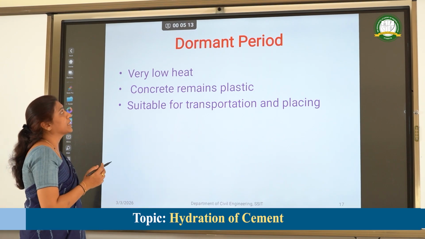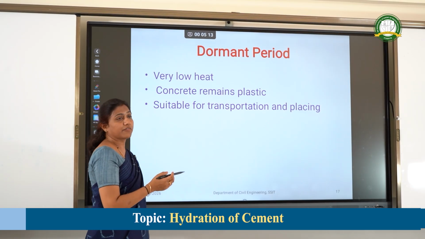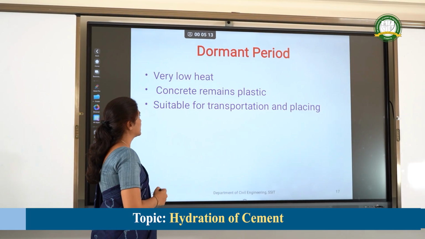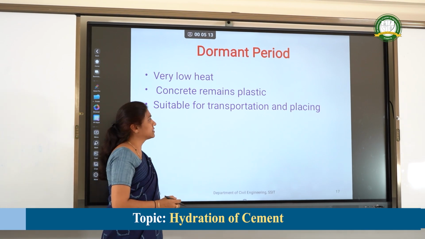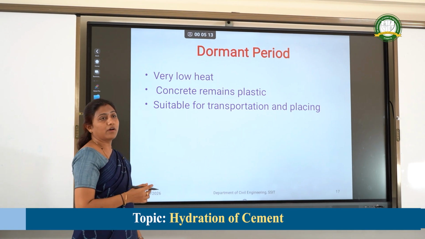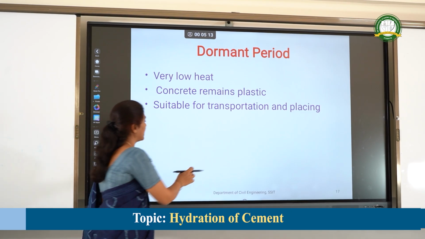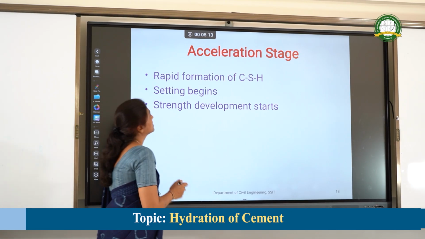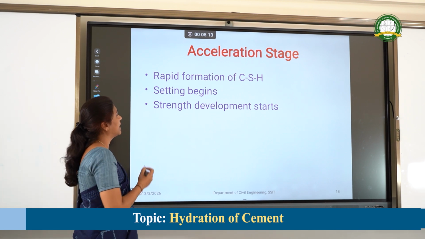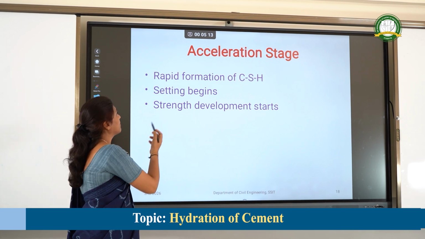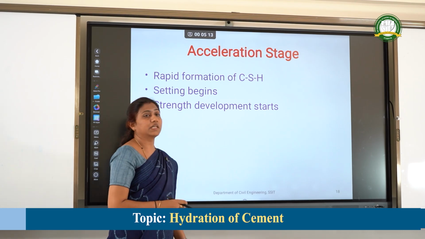In the dormant period, that is the second phase, low heat is produced and concrete remains in plastic stage. So it is suitable for mixing, transporting and placing. Third one is the acceleration stage, where maximum strength will be gained by the concrete. So there will be rapid formation of CSH gels.